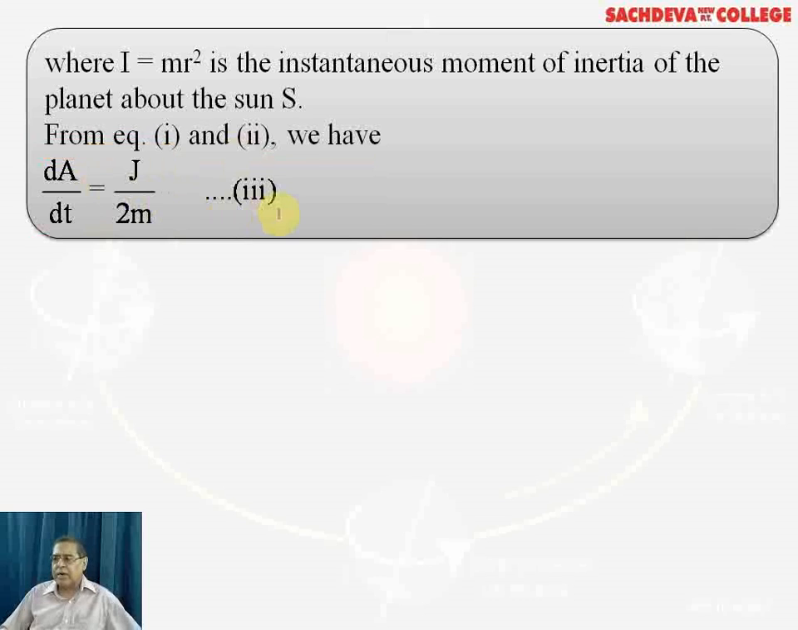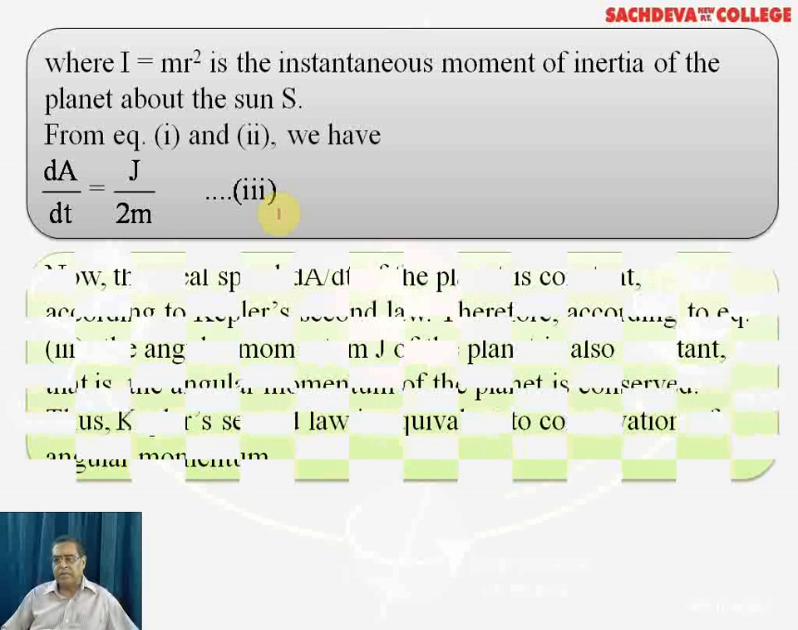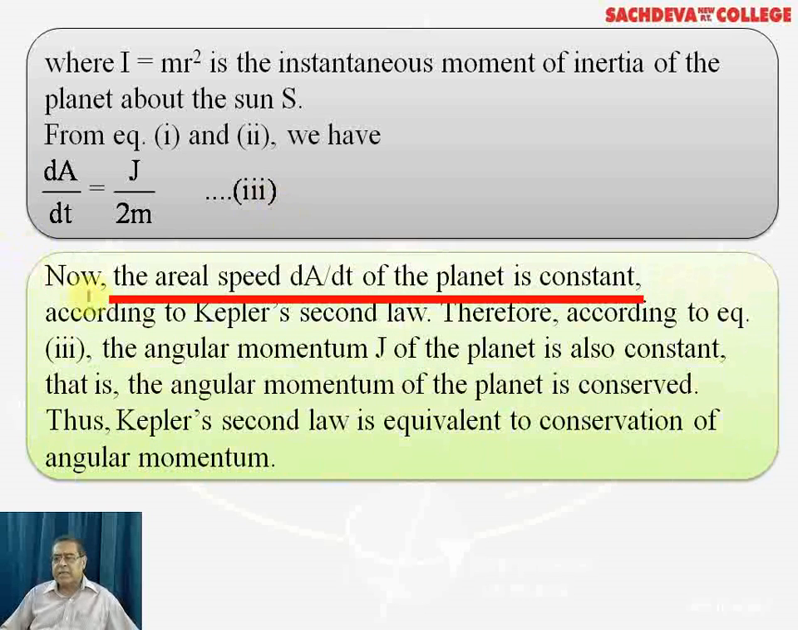Well, as I have explained earlier, J is the angular momentum, and angular momentum is given as I omega. I can be replaced by m r square, and omega means v over r. Now, the areal speed: it is dA over dt of the planet, and that is constant. So areal speed is represented in terms of a derivative, that is the derivative of area with respect to time.